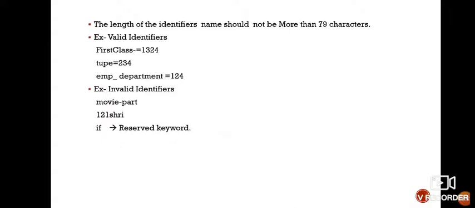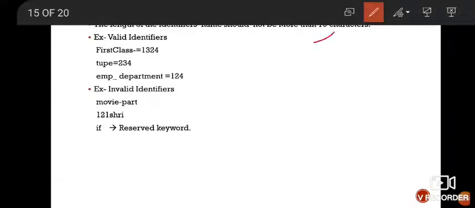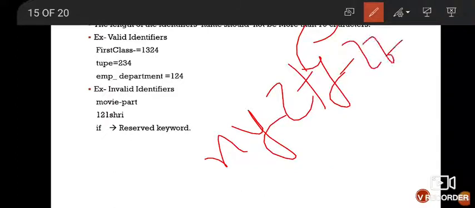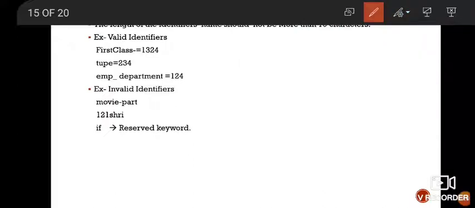Now, the length of the identifier name must not be more than 79 characters. It means when you mention an identifier name, you should follow this rule also: the name should be up to 79 characters, like xyz_tpy_t78 equal to 95. So when you mention this, remember to use at most 79 characters as a variable name. Okay, but not a digit at the start. So let's see the examples.